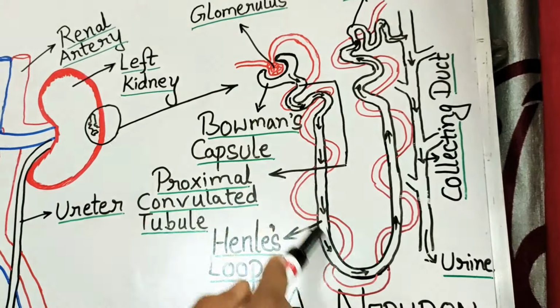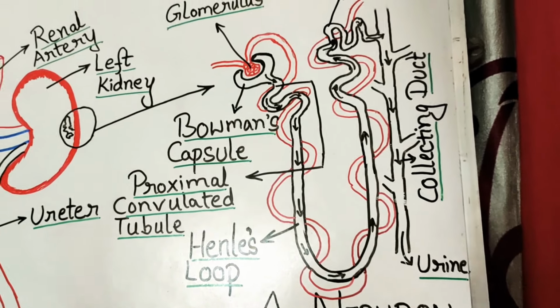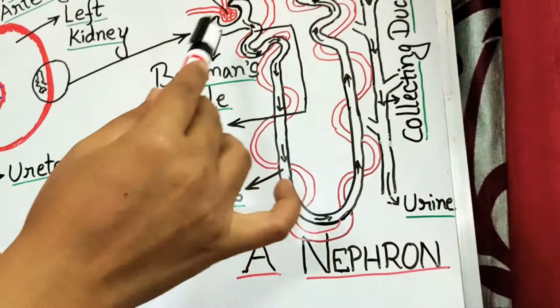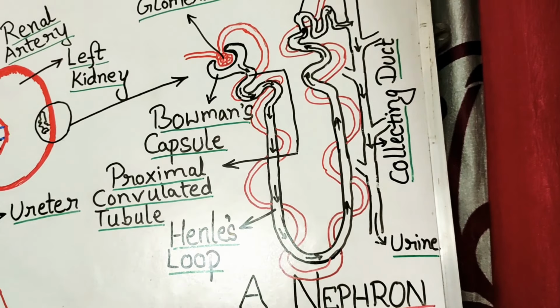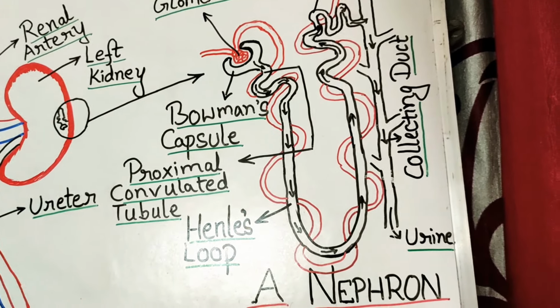So while it is passing through this loop or this tubule, many things get reabsorbed. What things get reabsorbed?